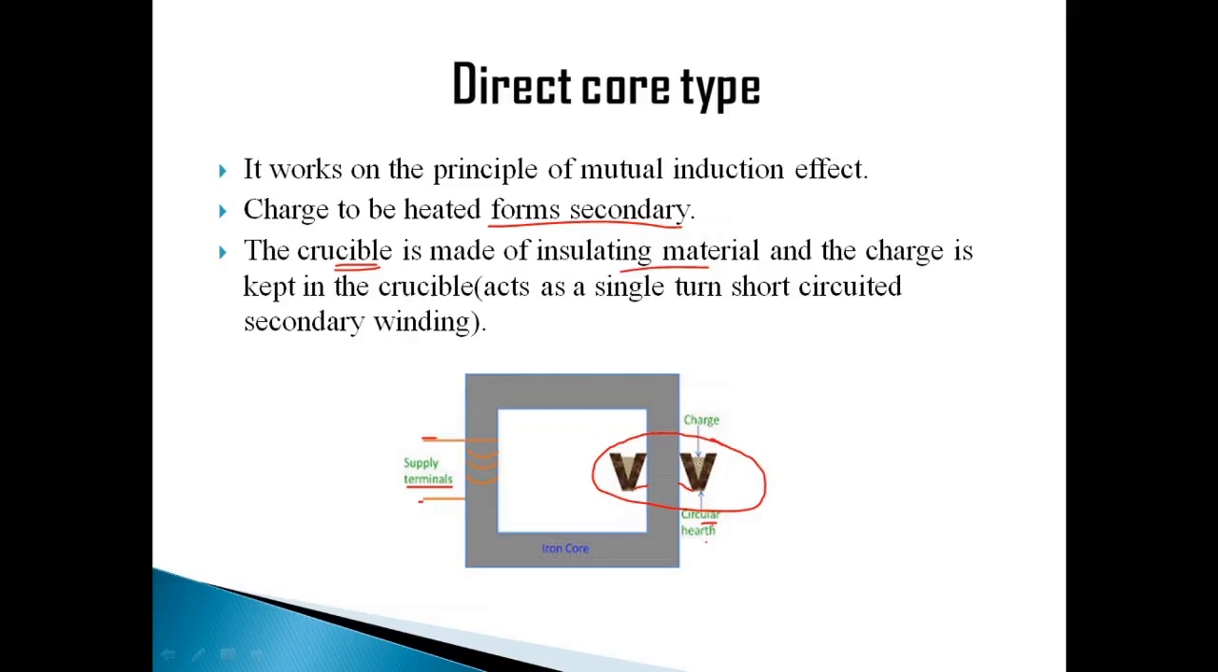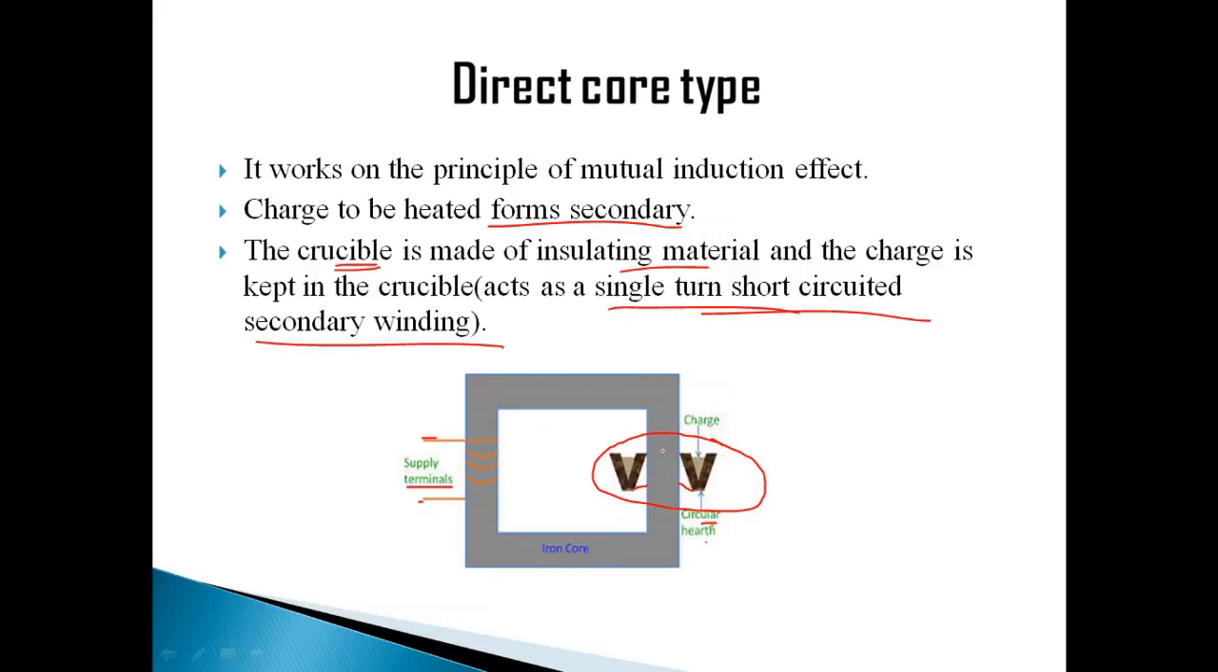So this charge is going to behave like a short circuited secondary winding. It will behave like a single turn short circuited secondary winding. Whenever the supply is given to the primary, the current will flow through the secondary, that is the charge, and then it gets heated up. So this is the concept. This is the principle of direct core type of heating, right? So definitely there are some advantages and disadvantages which you need to understand about this type of heating, right?